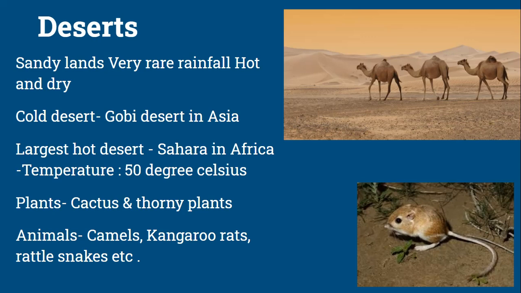The largest hot desert in the world is the Sahara in Africa, which experiences 50 degrees Celsius during the day. Plant life in the desert includes cactus and some kinds of thorny plants. And animals you can see over here are camel, kangaroo rats, rattlesnake, etc.